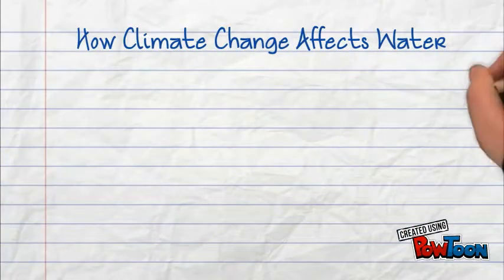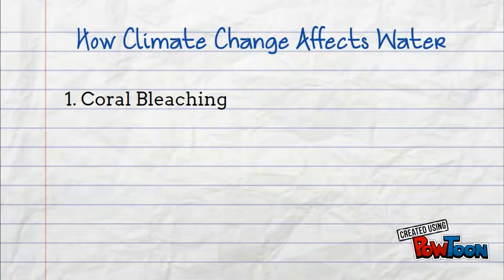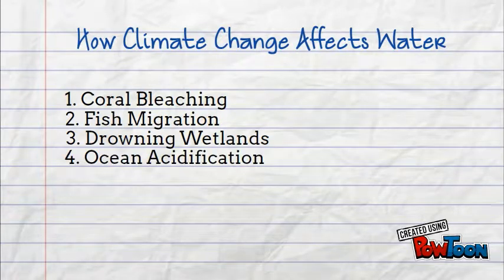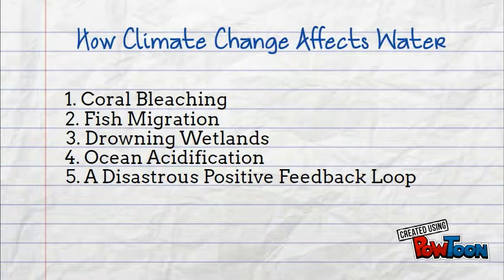How climate change affects water. 1. Coral bleaching. 2. Fish migration. 3. Drowning wetlands. 4. Ocean acidification. And 5. A disastrous positive feedback loop.